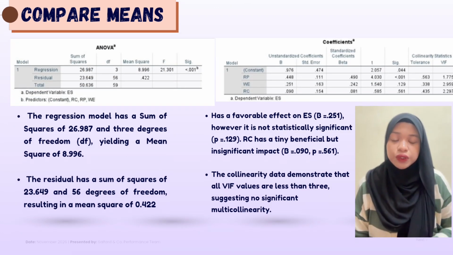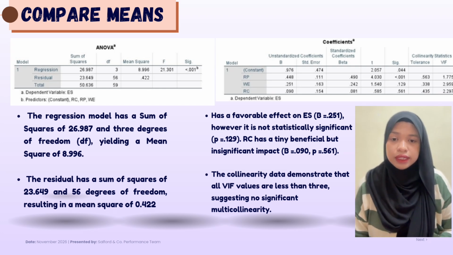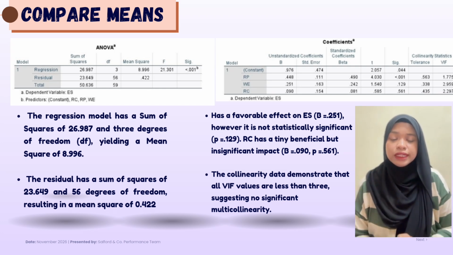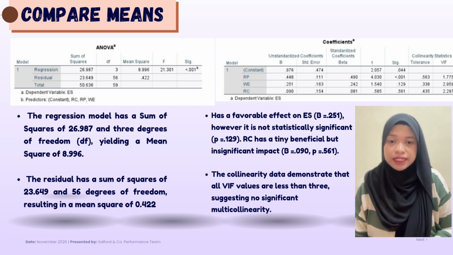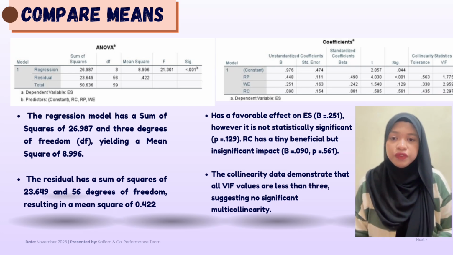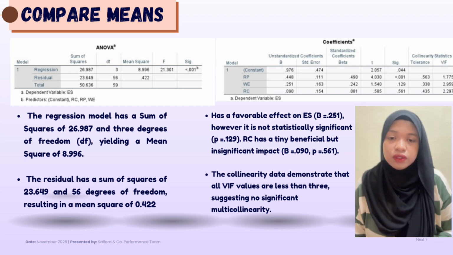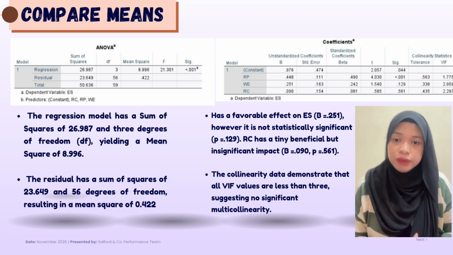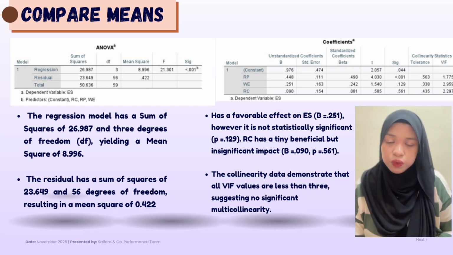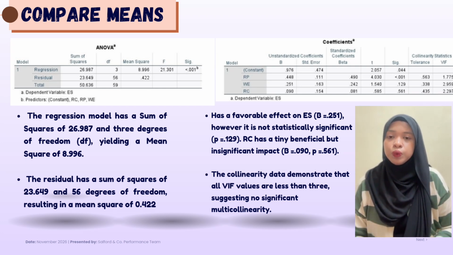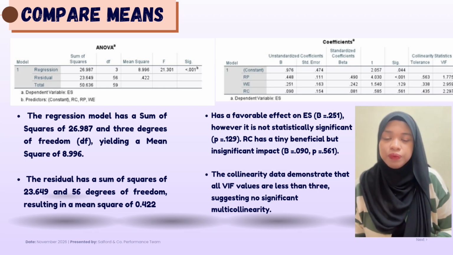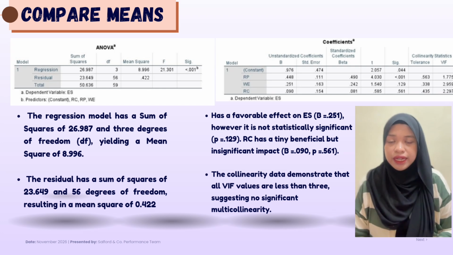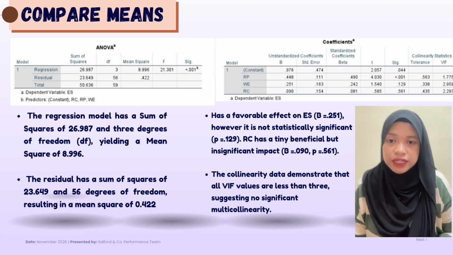In the next slide, the ANOVA shows an F statistic of 21.301, where P is lower than 0.001, confirming the model significance. The coefficients indicate RP strongly predicts ES, B equal to 0.448, P lower than 0.001. While WE, which is work environment, B equal to 0.25, P equal to 0.129, and RC, B equal to 0.090, P equal to 0.561, have non-significant effects.